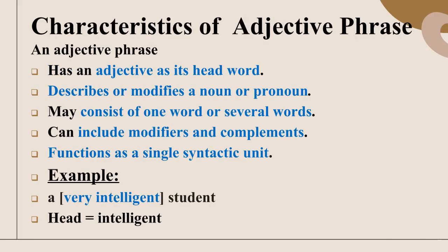Let's discuss the characteristics of adjective phrase. An adjective phrase has an adjective as its head word, which determines the grammatical category of the phrase. It describes or modifies a noun or pronoun and may consist of one word or several words. An adjective phrase can also include modifiers that intensify the adjective or complements that complete its meaning, while functioning as a single syntactic unit within a sentence. For example, in a very intelligent student, intelligent is the head adjective and very modifies its meaning.